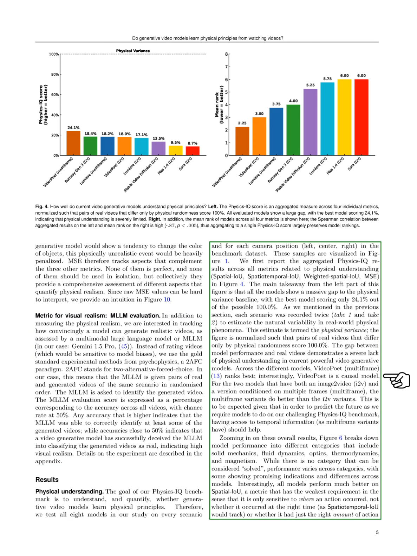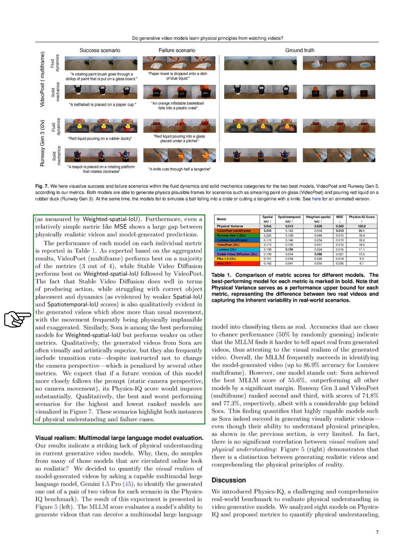All models perform significantly better on spatial intersection over union, which only considers where an action occurs, rather than when or how much action takes place. Even a simple metric like mean squared error reveals a large gap between realistic videos and model-generated predictions. We report each model's performance on individual metrics, confirming that VideoPoet, Multiframe, excels in most metrics, while stable video diffusion leads in weighted spatial intersection over union.